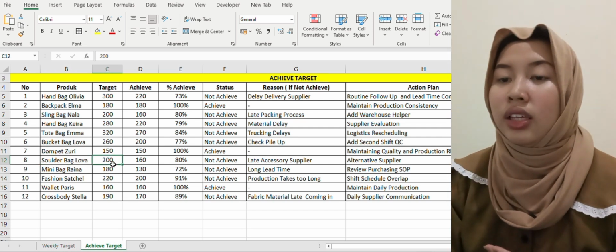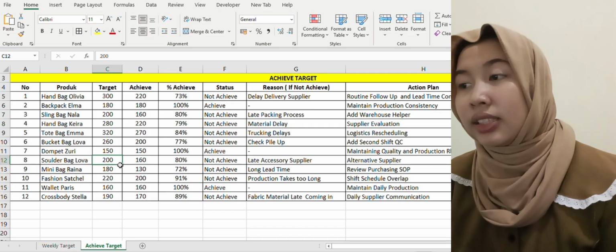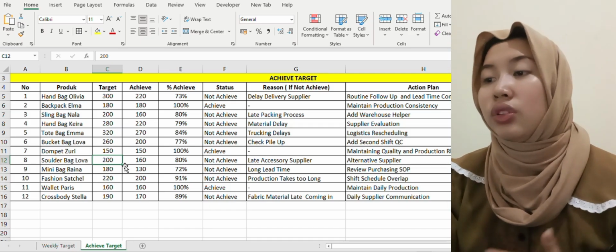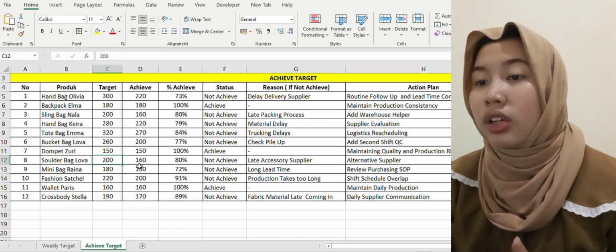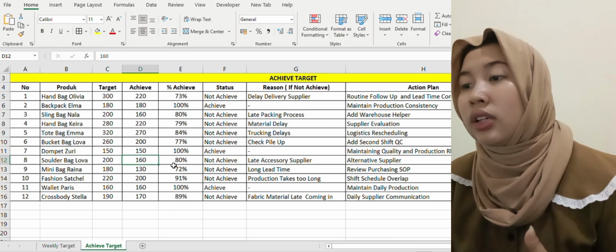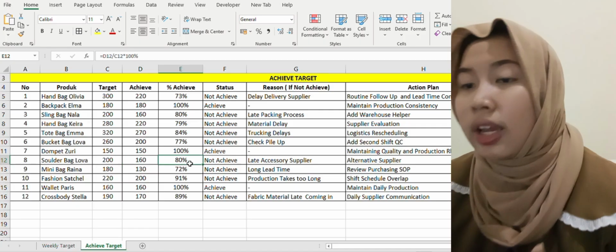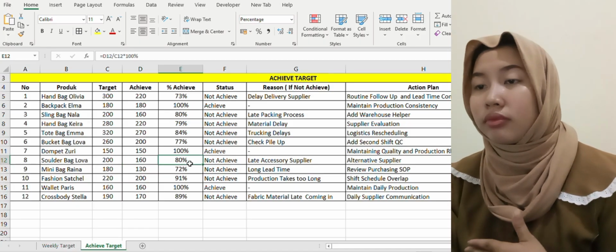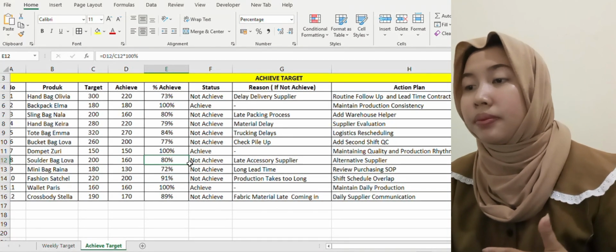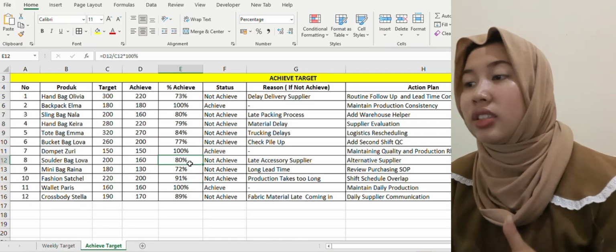For number 8, the product is solder baklava. The target is 200 pieces, and 160 pieces were achieved, giving 80% achievement.